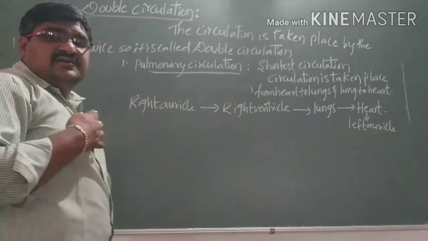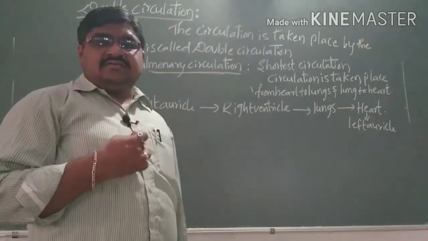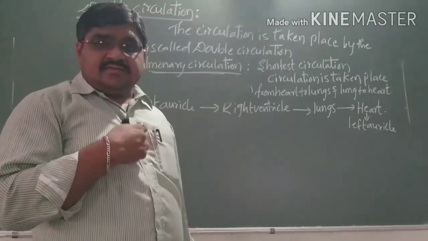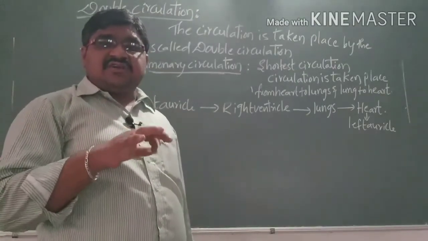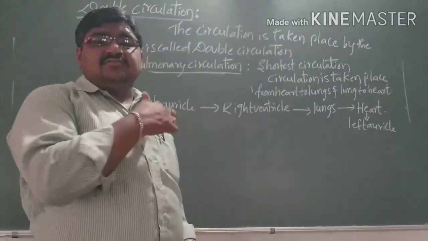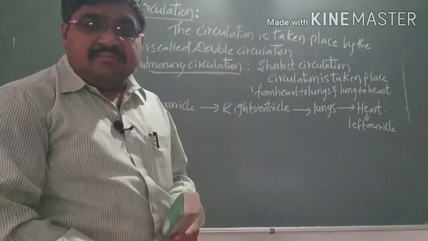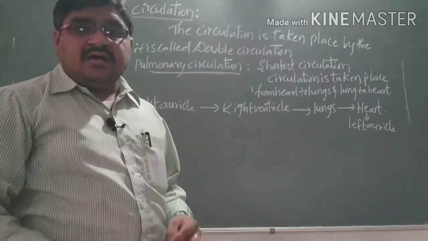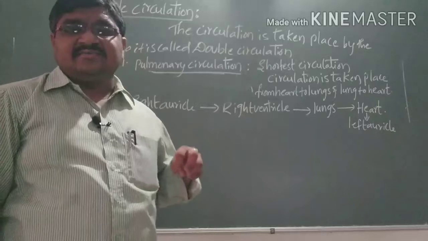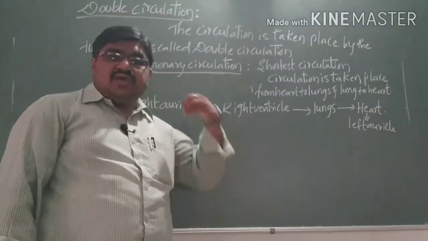It is shown as the shortest circulation. Why? Because it goes from the heart to the lungs, and the heart is present in between the two lungs. So it is a very short circulation, from heart to lungs, and again lungs to the heart. In the name itself, pulmonary means lungs.